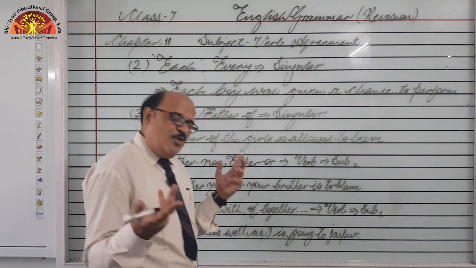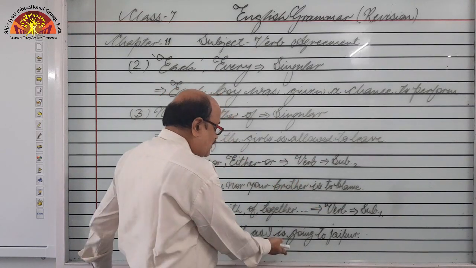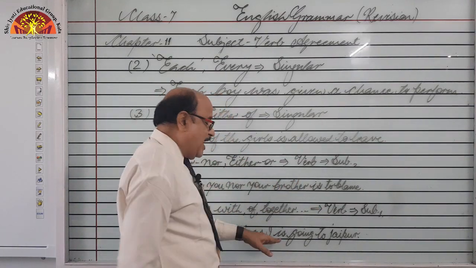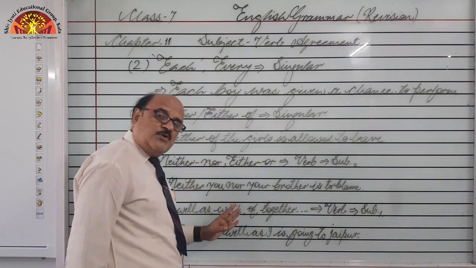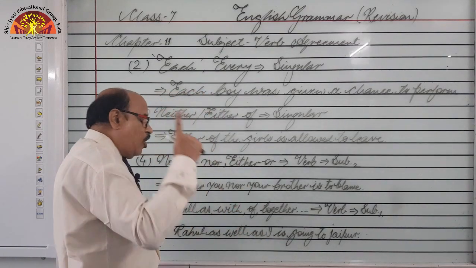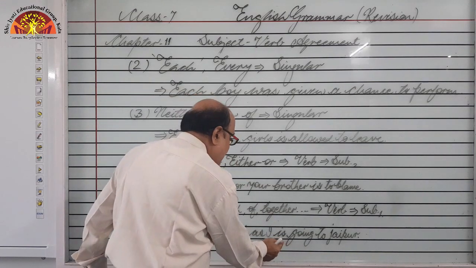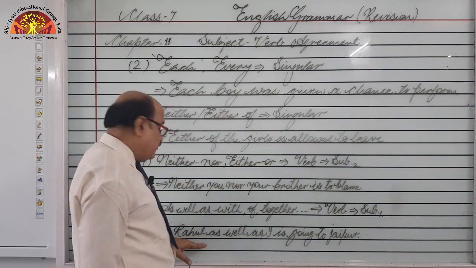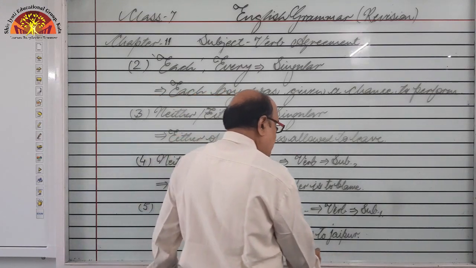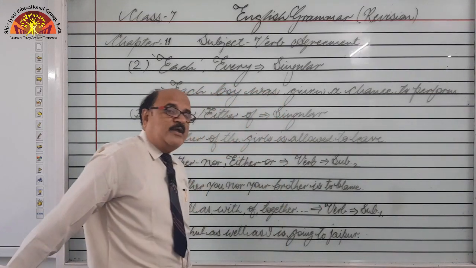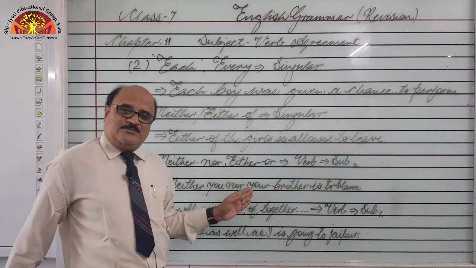Most of the students are of the opinion, so how is it possible we are using is with I? It should be am. No, because as well as the conjunction, in the use of conjunction, helping verb or main verb is always decided according to first subject, and first subject is Rahul. So, Rahul as well as I is going to Jaipur, right. So, in this way we use.